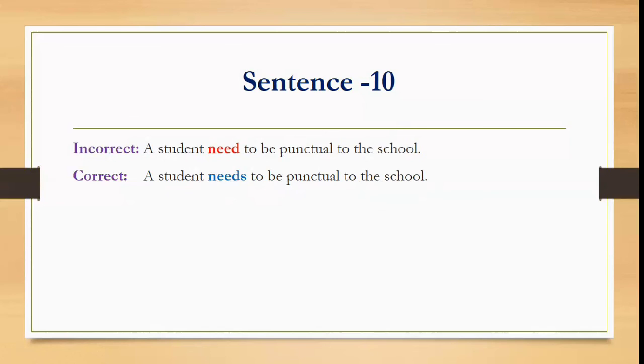So these are some of the examples that will help you to understand subject-verb agreement better. So what we have learned is if the subject in a sentence is singular, the verb should be singular. If the subject is plural, the verb should also be plural.